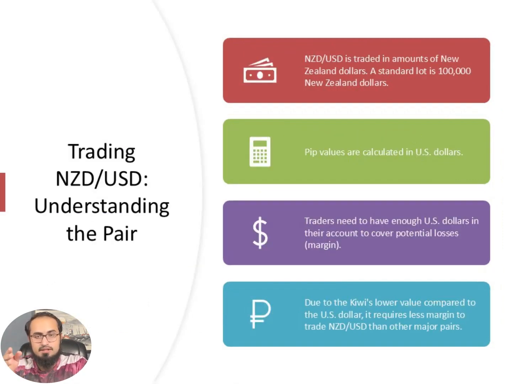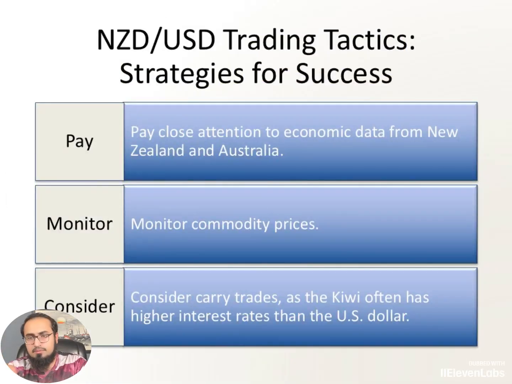How to trade it? It is also traded in lots. Pips are also calculated in dollars. Traders' accounts should always have money to cover this trading, and since the value of the Kiwi is low, it requires a low margin to trade it against the other pairs. Now how to trade it? We have to keep an eye on the economic data of New Zealand and Australia along with it. Commodity